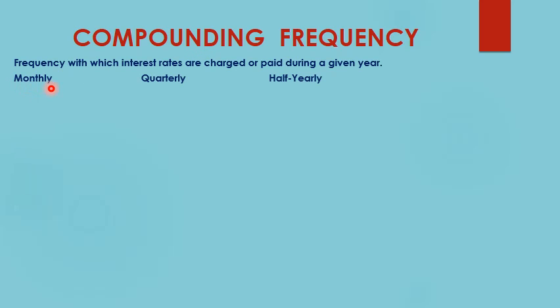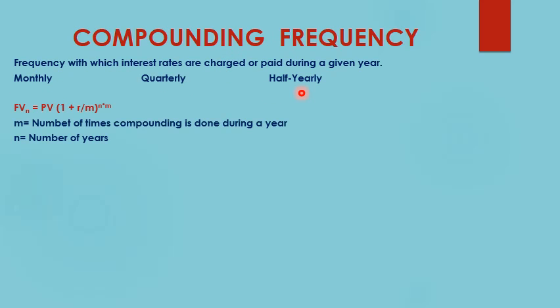Now in earlier examples we saw that the interest was calculated or compounded on a yearly basis, but sometimes it may happen that the interest is not compounded on a yearly basis. The frequency of compounding might be different. So we now understand what compounding frequency is. Compounding frequency is the frequency with which the interest rates are changed or paid during a year. It can be monthly, quarterly, or half yearly.